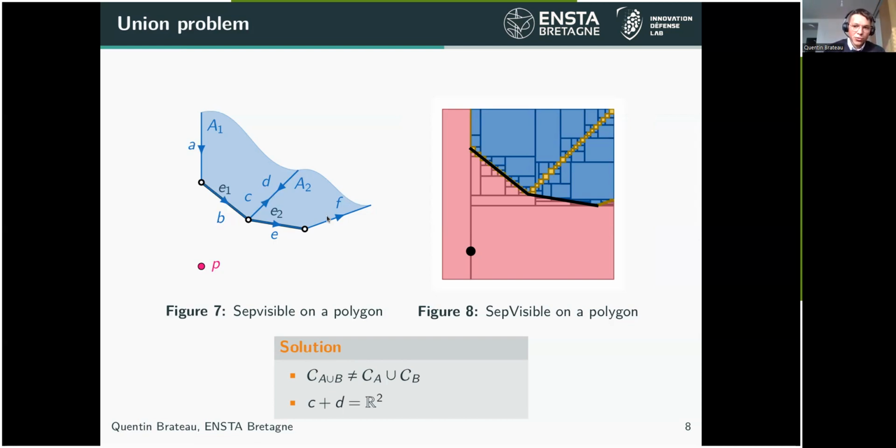Or we have to find a way to take into account the fact that everything which is in C plus everything which is in D is in R2. So that's the fact that when we take a box which is crossing the right part and the left part of this yellow line, this box should be characterized as inside the blue part directly. And for this solution, I don't have any answer for now, but it could be an open discussion about that.